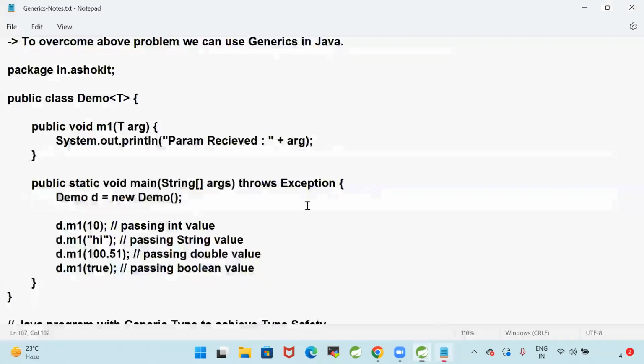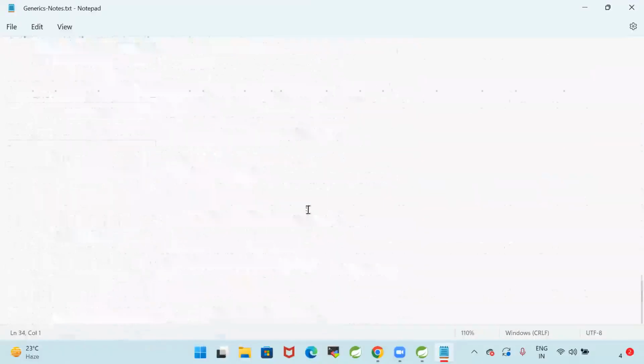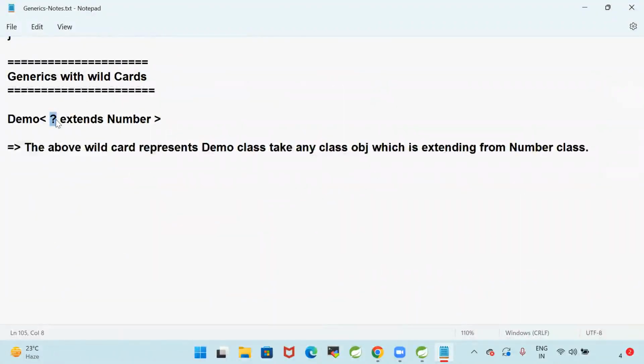Perfect. With this, we understood what generics are. What is the meaning of the generic wildcard? A wildcard is used to represent what the possible values to store are. For that, we use these wildcards. If I specify Demo of question mark extends Number, the above wildcard represents that the demo class should take any class object which is extending from the Number class. That is the meaning of the wildcard in generics.